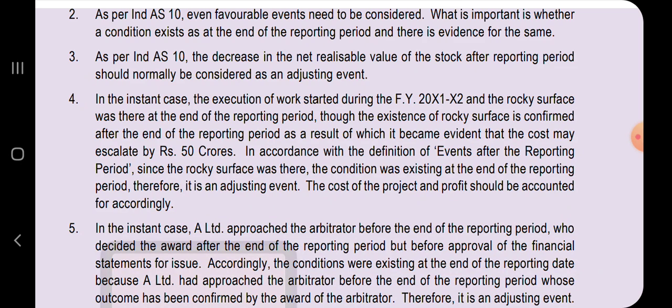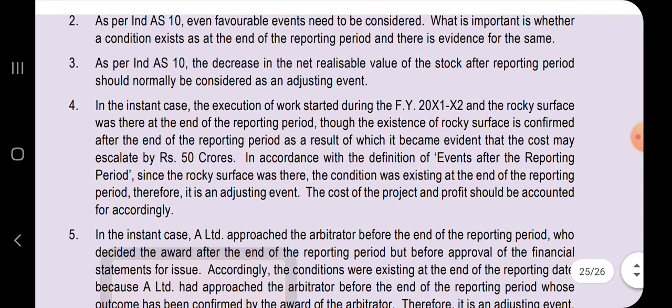In the instant case, the execution of work started during financial year 21-22 and a rocky surface was there at the end of the reporting period. Though the existence of the rocky surface is confirmed after the end of the reporting period, as a result of which it became evident that the cost may escalate by 50 crores. In accordance with the definition of events after the reporting period, since the rocky surface was there, the condition was existing at the end of the reporting period. Therefore, it is an adjusting event and should be properly accounted for. Hope you are clear.